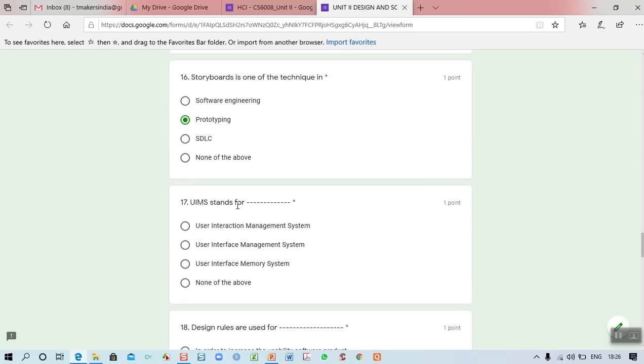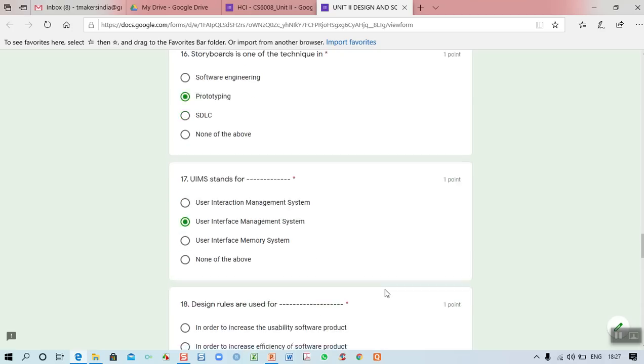UIMS stands for... So here, who is interacting with the system? The user is interacting with the system. So UIMS, right, is a user interface management system. UIMS stands for user interface management system. The management system is the computer system and the human is going to interact with it. That is the reason why it is called user interface management system.